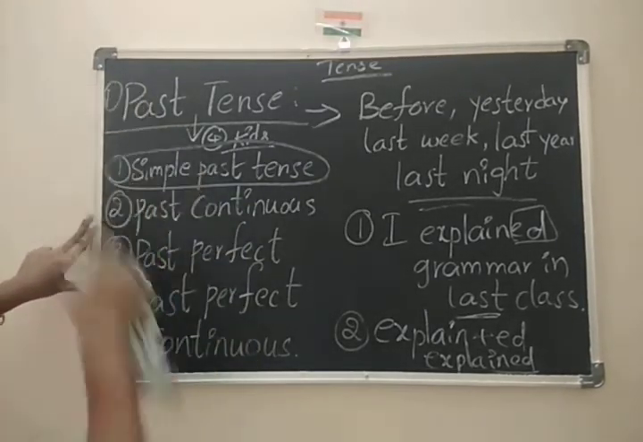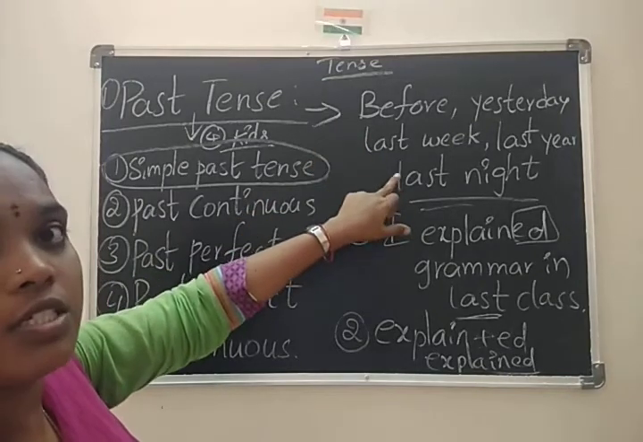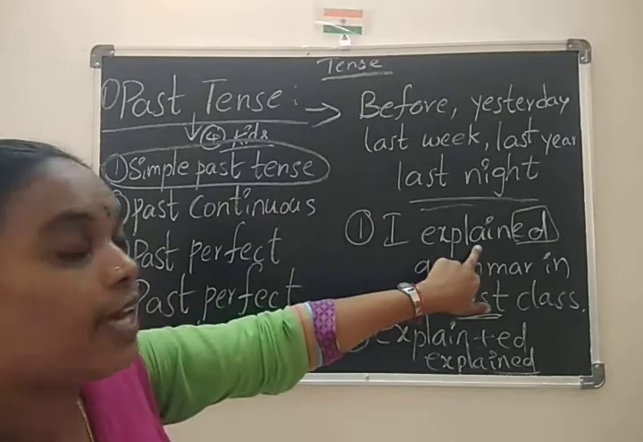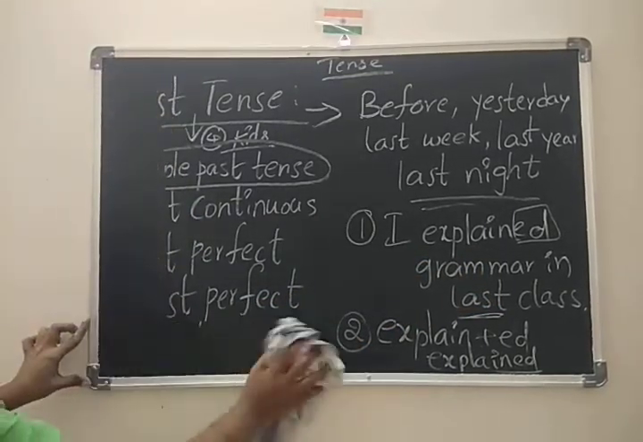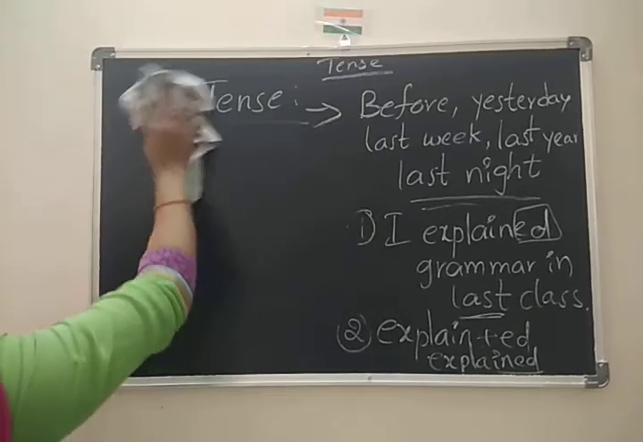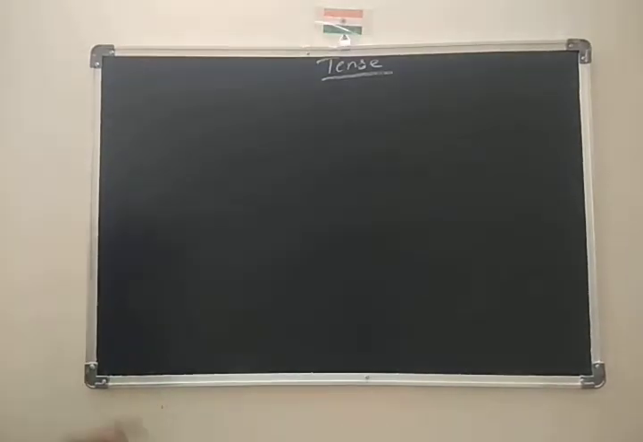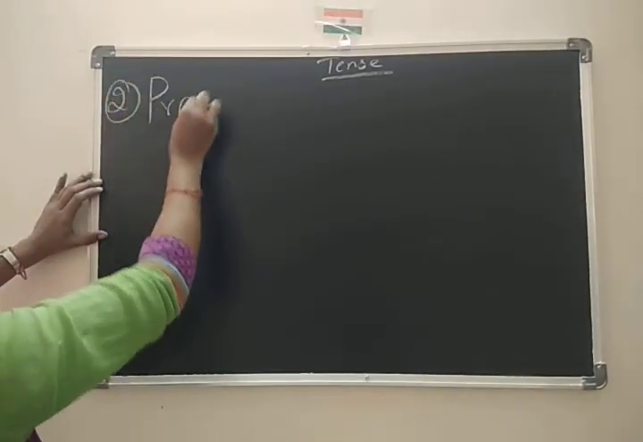Now coming to, this is about past tense. See, these are the words to indicate the past tense. This is the example, explained. Now coming to present tense. Because we are in the family, no. Now we are talking about family. So second son, who? Present tense.